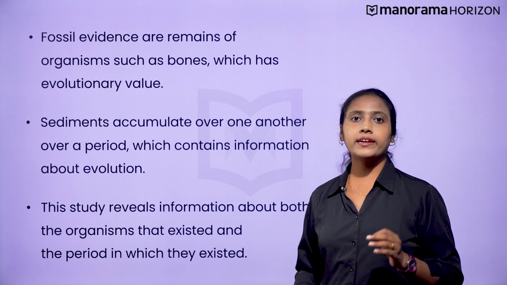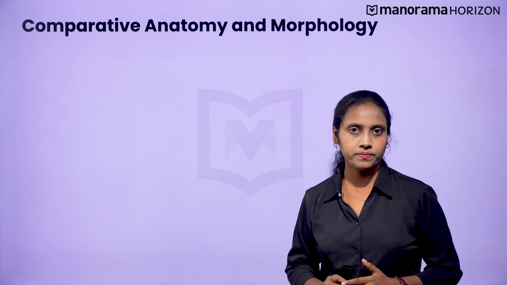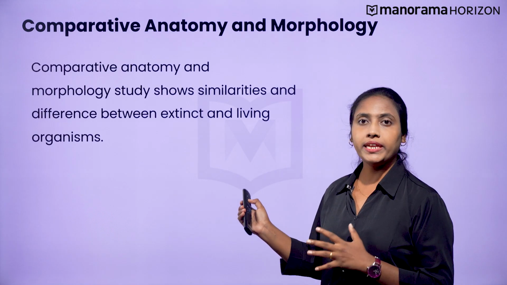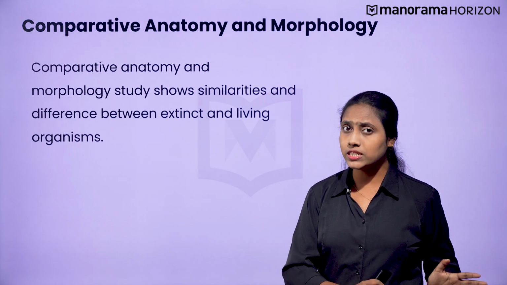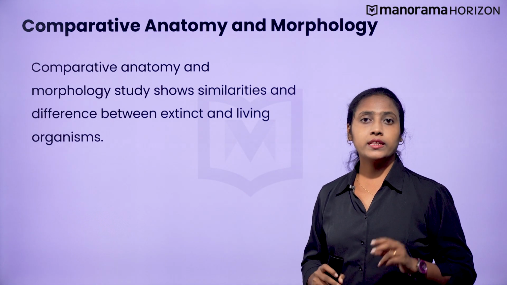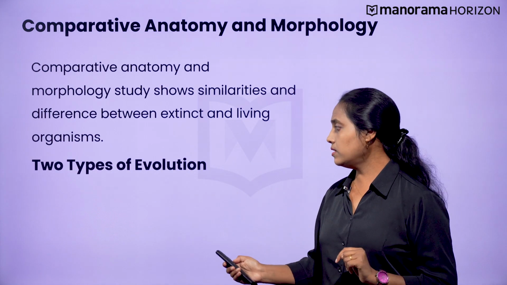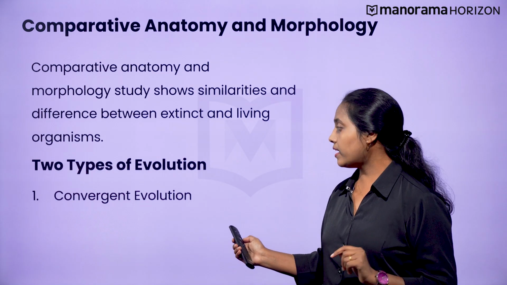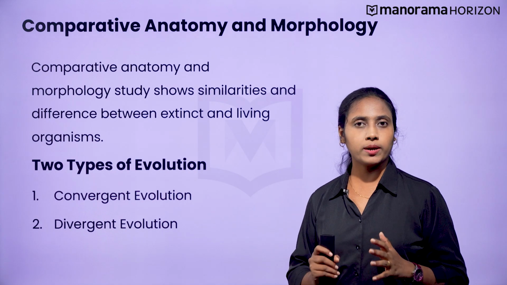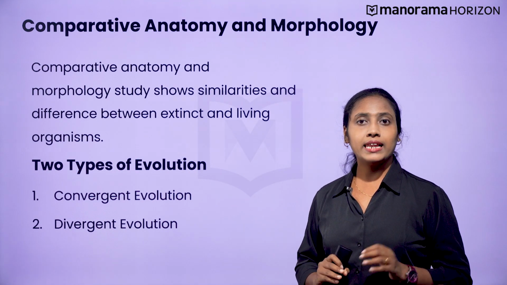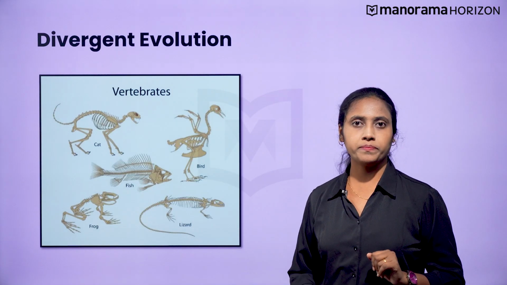Now let us compare anatomy and morphology of organisms to understand evolution. Comparative anatomy and morphology study shows similarities and differences between extinct and living organisms. There are two types of evolution that can be seen in this study. One is convergent evolution and the other is divergent evolution. Now we have seen the definition of comparative anatomy and morphology. Let us now understand their types, starting from divergent evolution.